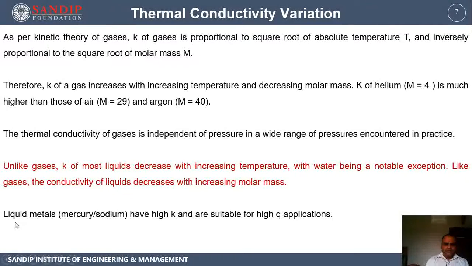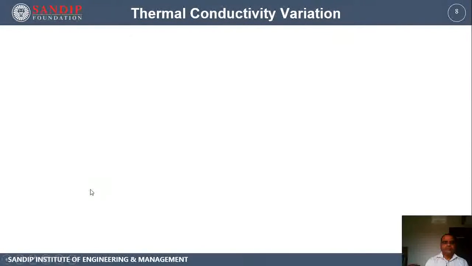Although they are liquids, they are metals, and because of their metal characteristics compared to other liquids, liquid metals show better heat transfer characteristics, that is, higher thermal conductivity values. That's why they are suitable for applications where higher rates of heat transfer are expected. So when we are expecting higher rates of heat transfer, you can go for liquid metals.